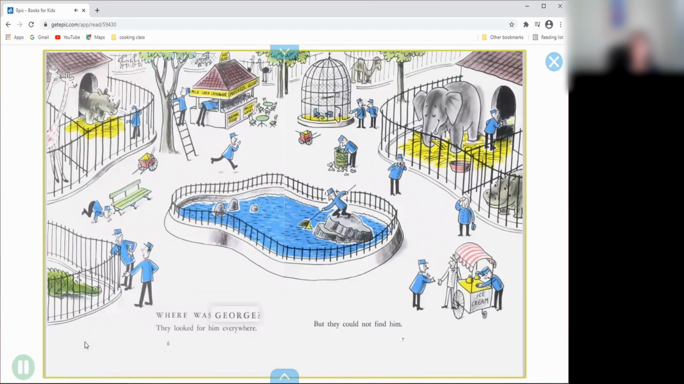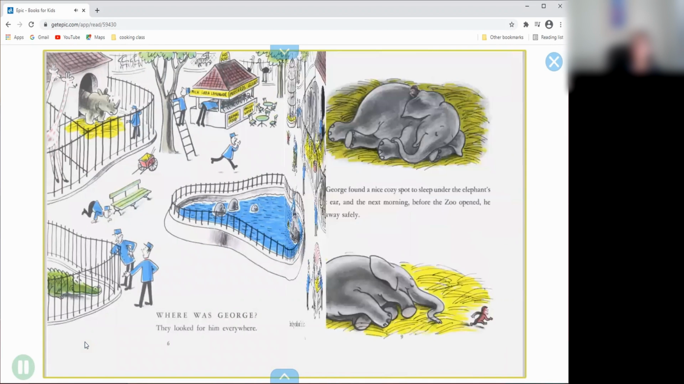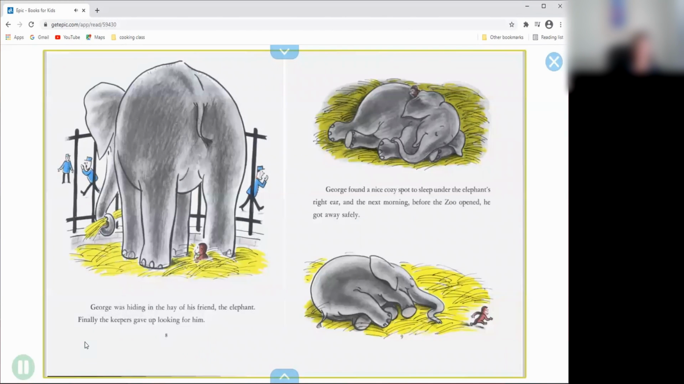Where was George? They looked for him everywhere, but they could not find him. George was hiding in the hay of his friend, the elephant. Finally, the keepers gave up looking for him. George found a nice, cozy spot to sleep under the elephant's right ear. And the next morning, before the zoo opened, he got away safely.